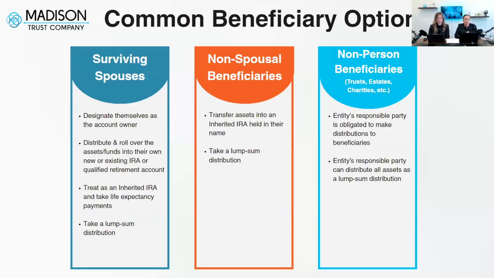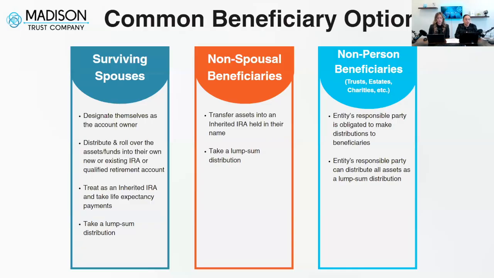For non-spousal beneficiaries, their options have been limited, especially after COVID and the Secure Act. So keep in mind there may have been different options depending on when the account owner passed away: if they passed away before January 1st, 2020, or if they passed away after. These are specifically the after 2020 rules. The first most common beneficiary option for non-spousal beneficiaries is to transfer the assets into their own inherited IRA account or take a lump sum distribution.